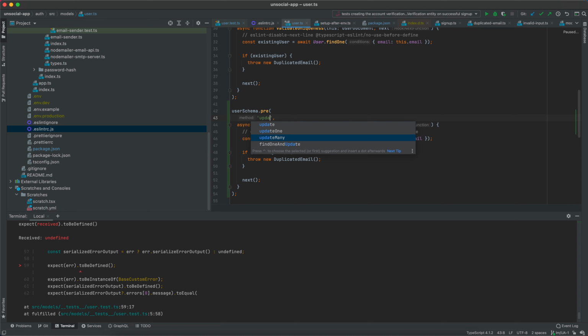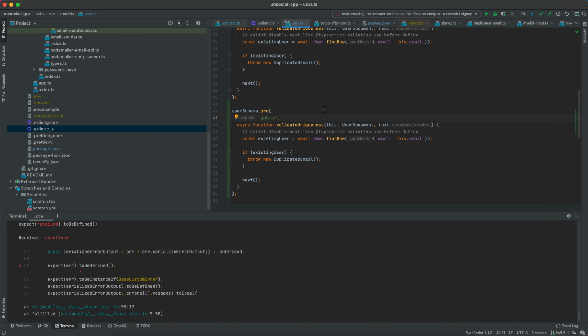Update one, update many, find one and update, and just update. So this is not really convenient, that I have to declare a Mongoose pre-hook for each of the individual update methods. And if there is a more general way for us to do that, then this would be much more straightforward.